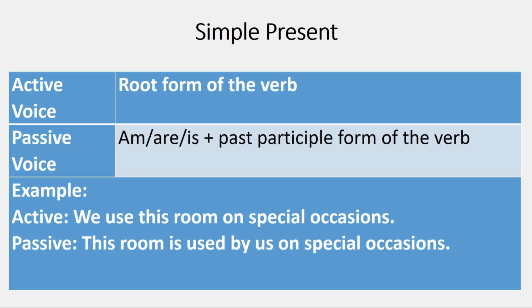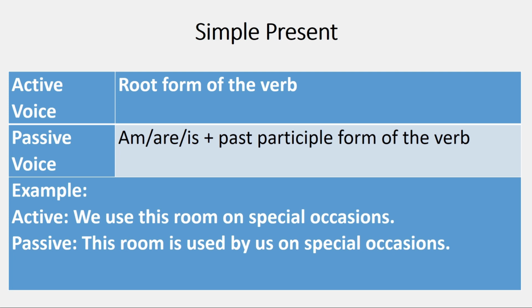Look at the example. We use this room on special occasions. So we is the subject, use is the verb, and this room is the object. Now when we look at this in a passive form, this room has come in the beginning, which was the object, and we are using the simple form of the be verb, is.